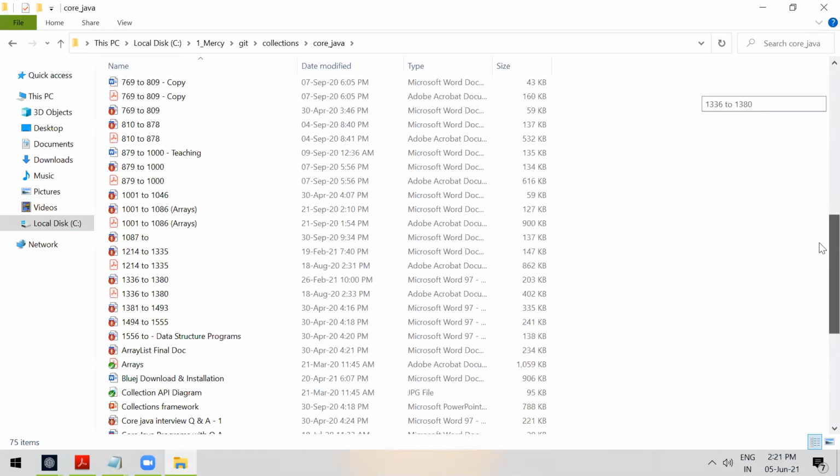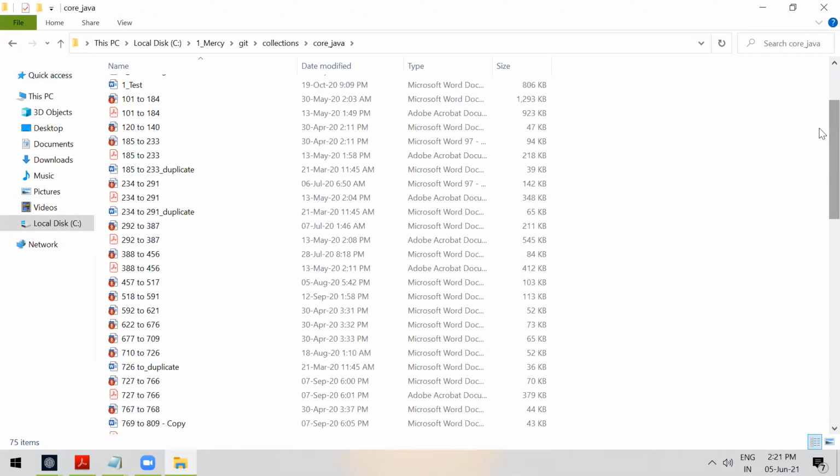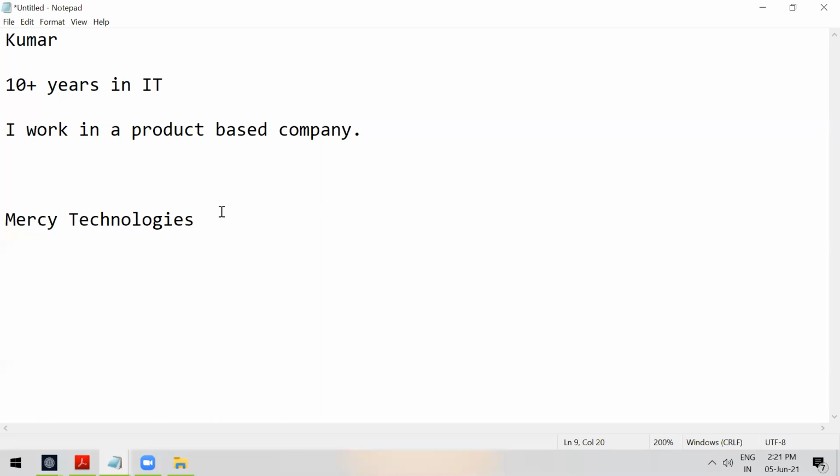If you observe our material, for any topic, suppose exception handling, we will cover around 150 programs. In each and every topic, for the Collection API, we will cover more than 300 programs. Line by line we type, line by line we explain. Mostly all will be real time. These concepts are used in real-time applications.